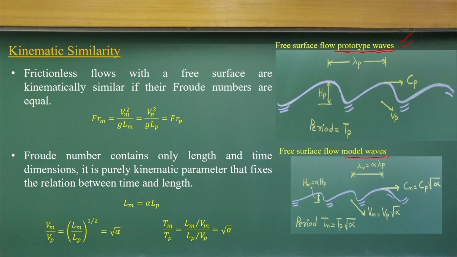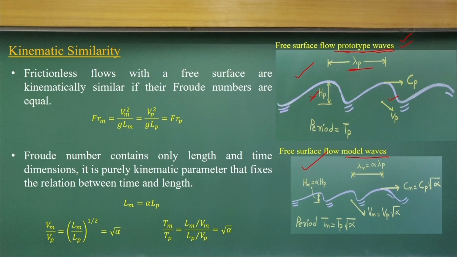The waves have characteristics like the height of the wave, the length of the wave, and also the velocity. Since it is a free surface flow condition, Froude numbers should be equal for the model as well as for the prototype.